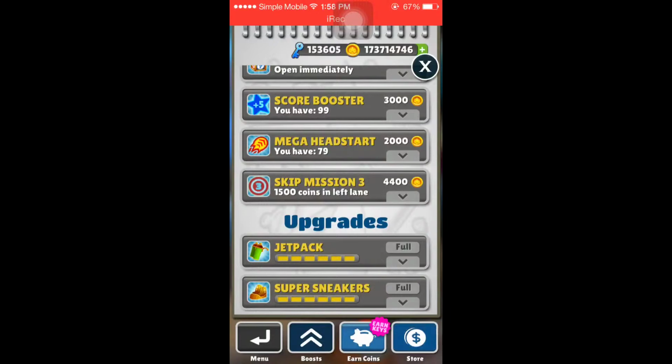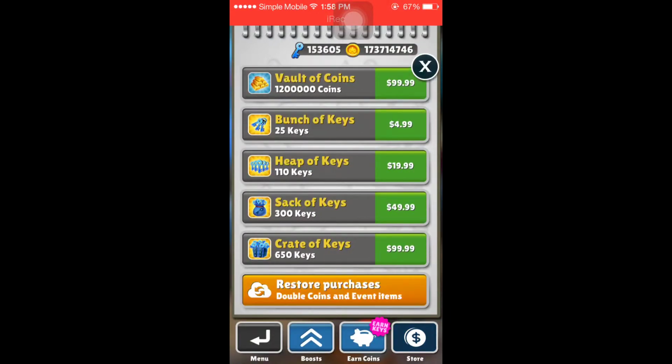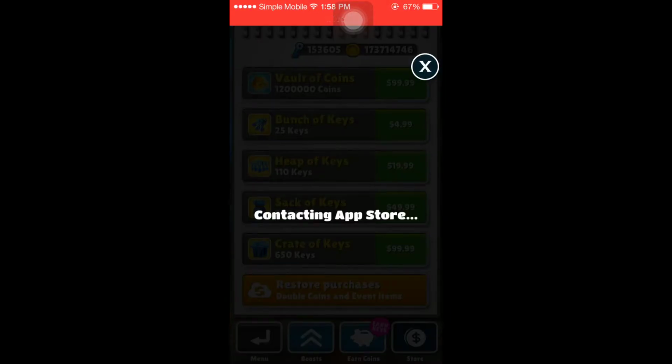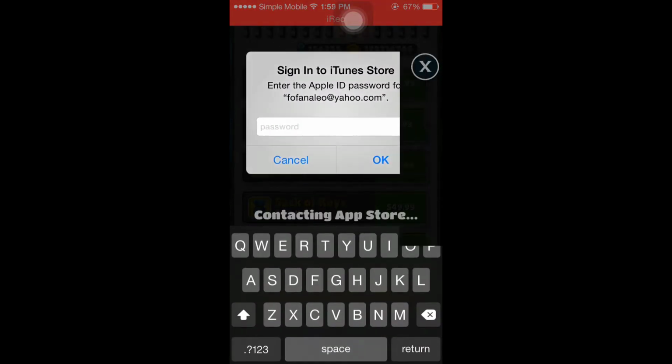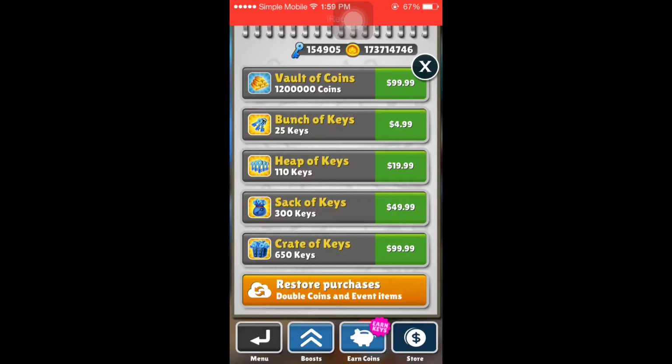Look. When you click on it, click cancel. Do not put in your password. Just look closely at how many keys I have. It's going to keep on going up.